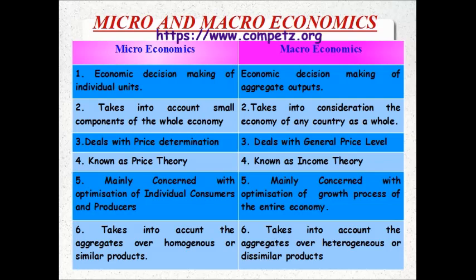I will give a few more differentiations between micro and macro. In micro, mainly it is concerned with the optimization goals of individual consumers and producers. They are mainly concerned with the individual or single unit, you can say. Example, individual consumers are utility maximizers while individual producers are profit maximizers.